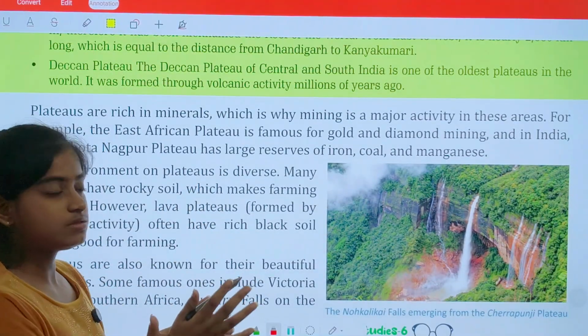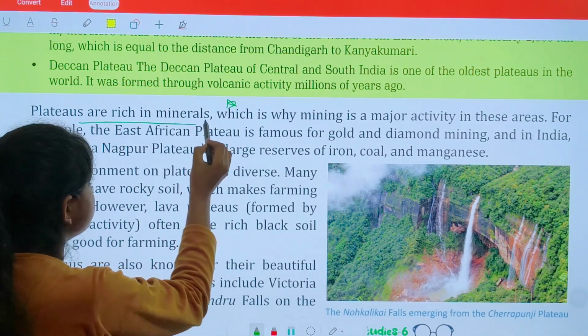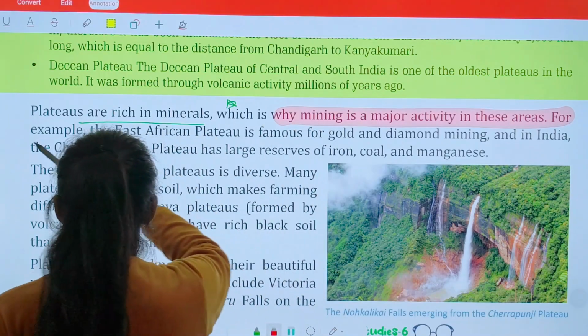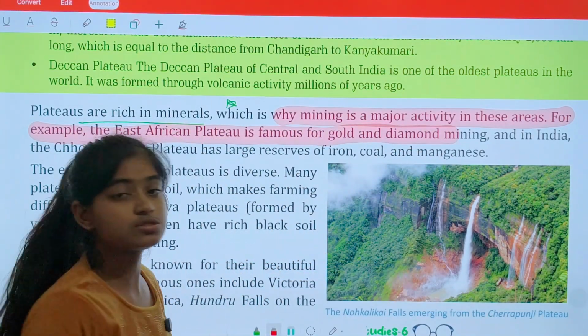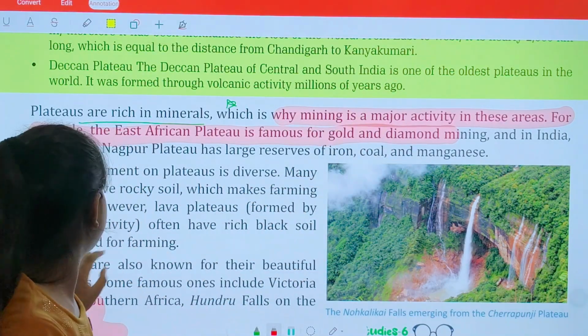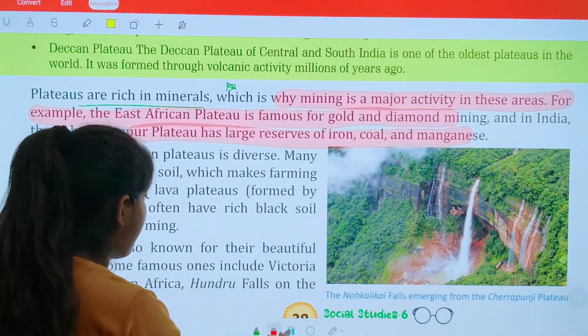Plateaus are rich in minerals. This is a very important point to note, that plateaus are rich in minerals, while mining is a major activity in these areas. For example, the East Africa plateau is famous for gold and diamond mining. And in India, the Chota Nagpur plateau has large reserves of iron, gold, and manganese.